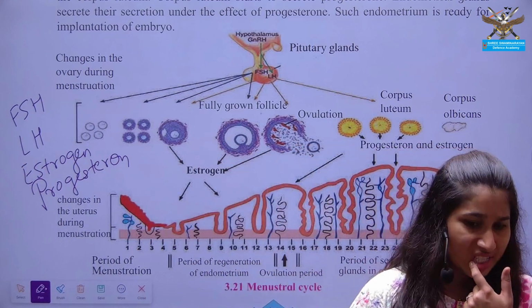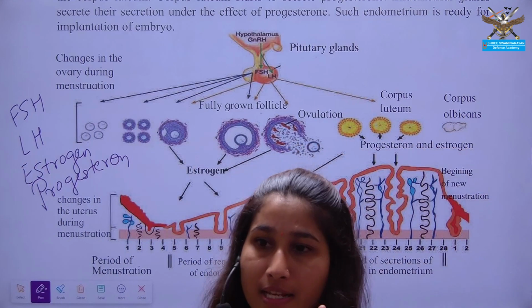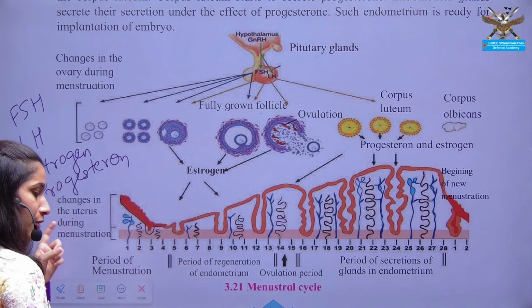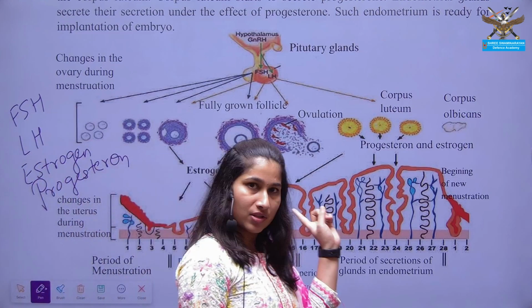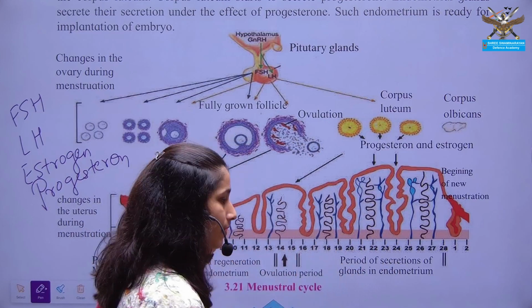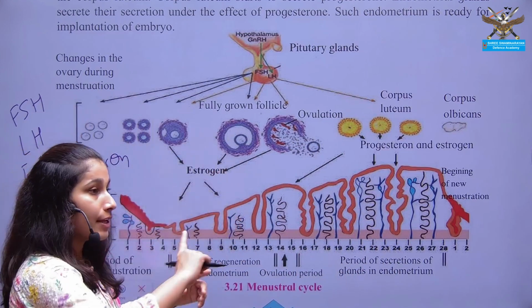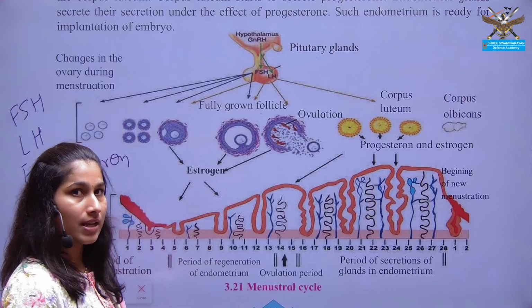At the first stage, the process of maturation of follicle starts from the first day of the last menstrual cycle. Whenever the last menstrual cycle happened, from its first day, the follicle development of the next menstrual cycle happens.